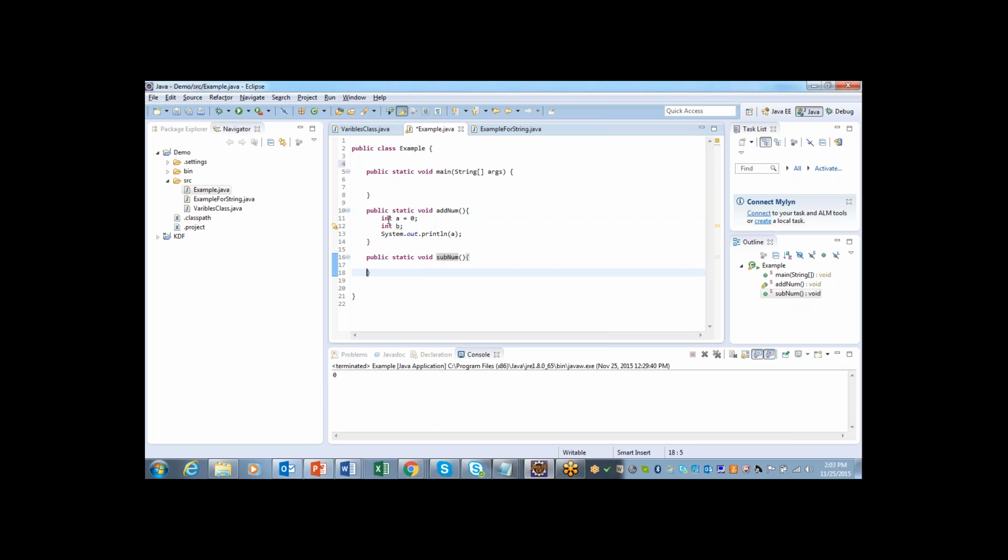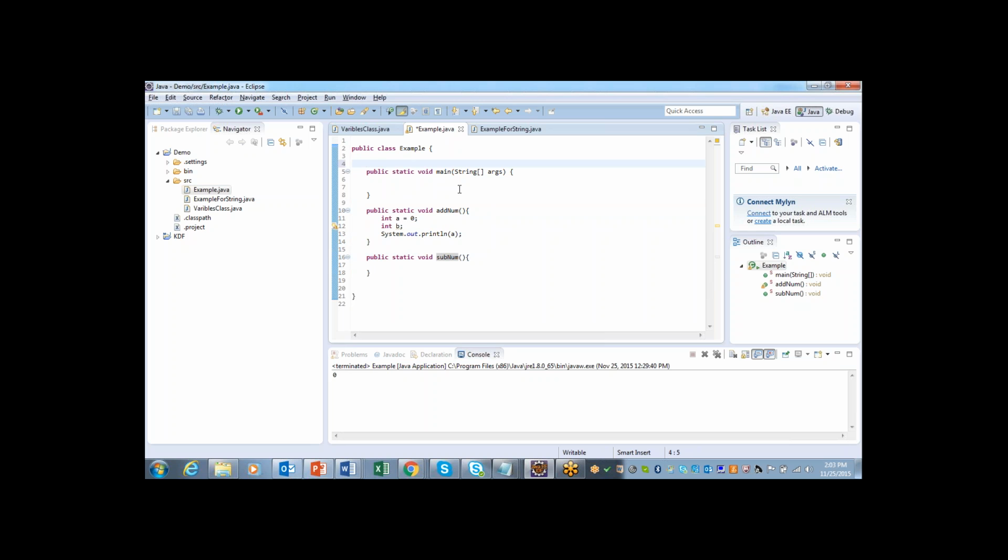You should define inside the class but outside the method. So you can define anywhere here, not inside the method. If you define inside the method, that will be considered as local variable. So we are trying to declare outside the method or constructor or block.